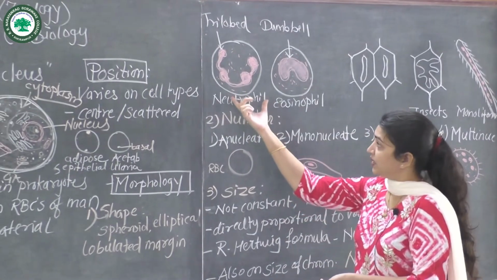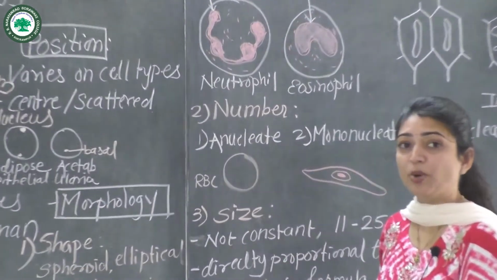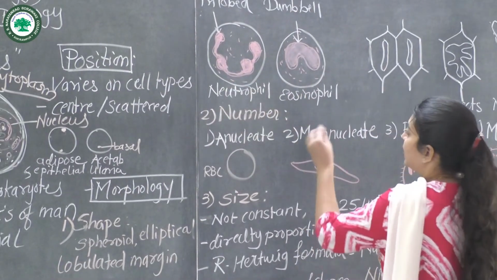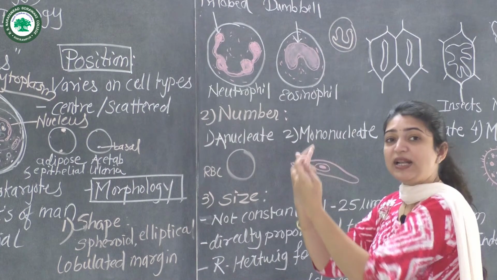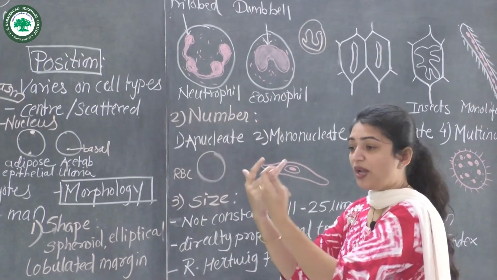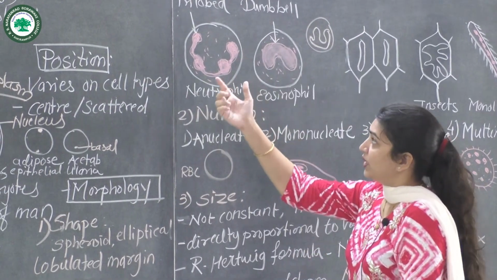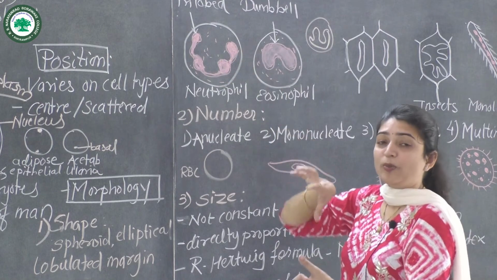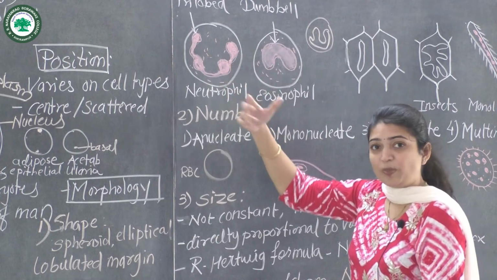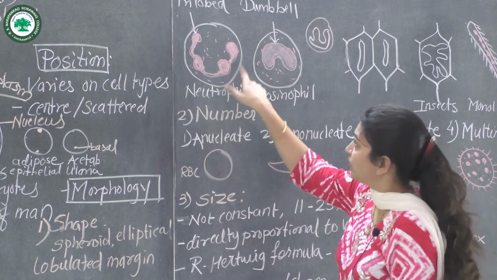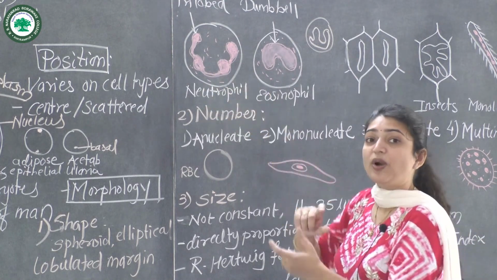So for example, here in neutrophil, the nucleus is trilobed or multilobed with a lobulated structure. Lobulated structure means that there are small infoldings which give the structure of different lobules. Lobulated means having three or more lobules, so we can call this trilobed or multilobed in neutrophil. So this is the structure of the neutrophil nucleus, where it is not circular.